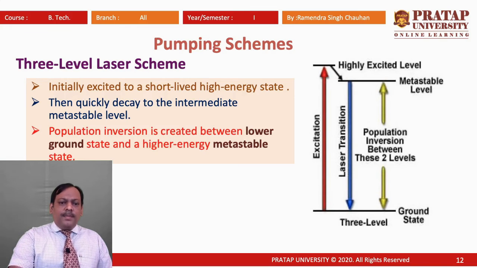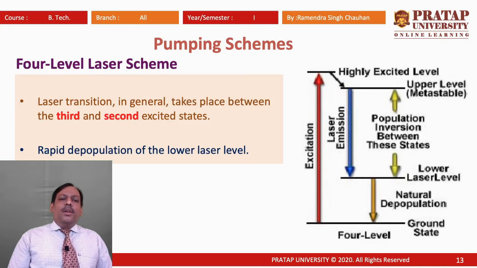Now, we will talk about the 4-level laser scheme. When we are talking of the 4-level laser scheme, there are a total of 4 energy levels involved in laser operation. Here again, ground state particles are excited or pumped to a higher energy state, and after completing their lifetime there, these particles shift to the metastable state through a radiationless transition.